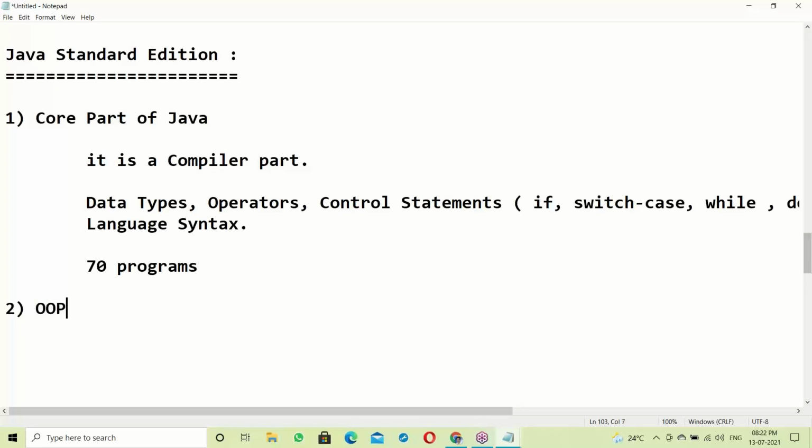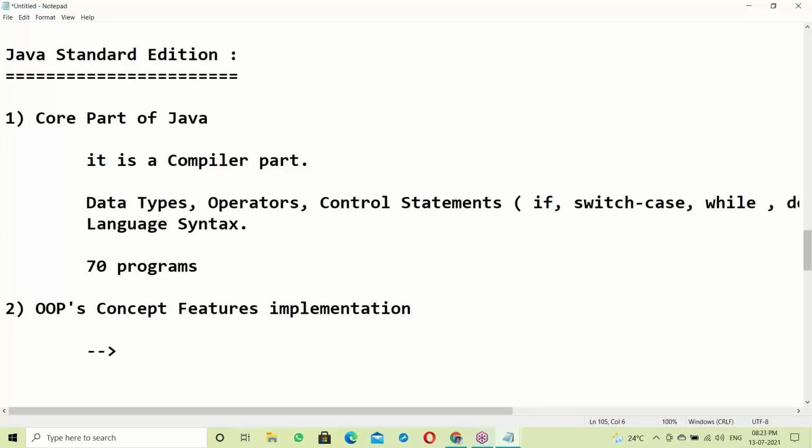Next is object-oriented programming, the OOPS concept features and their implementation in Java.